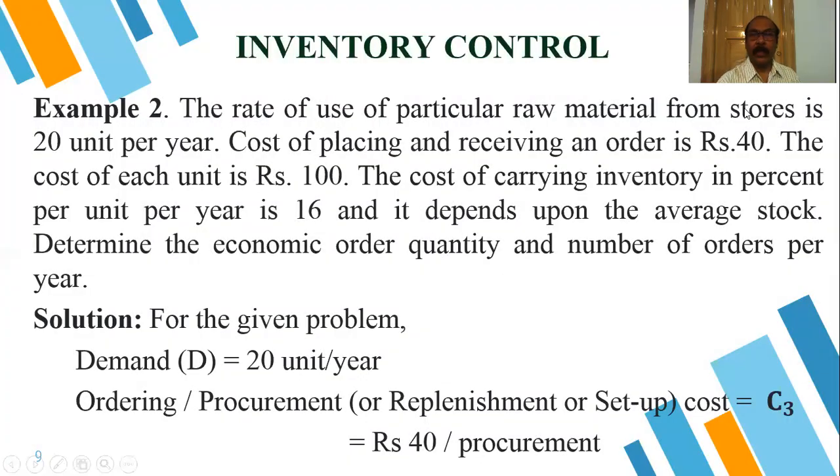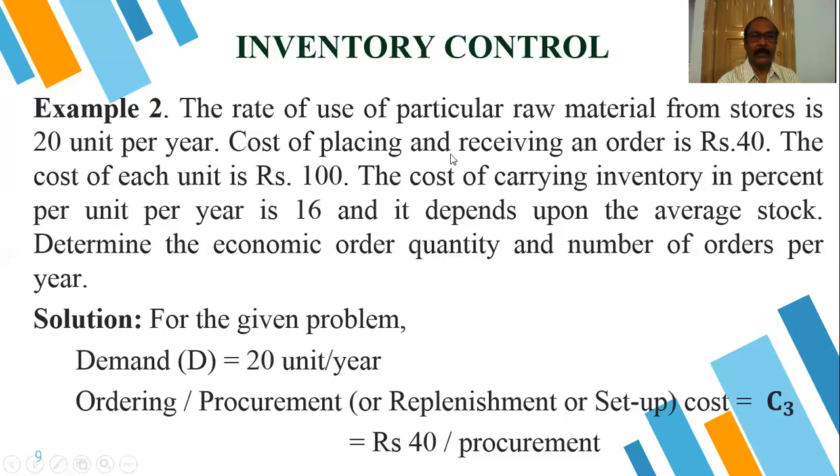Now we are considering another example similar to that, but the requirement is a little bit different. The rate of use of a particular raw material from the store is 20 units per year. Only 20 units. This is just for the example, in real life it may be different.